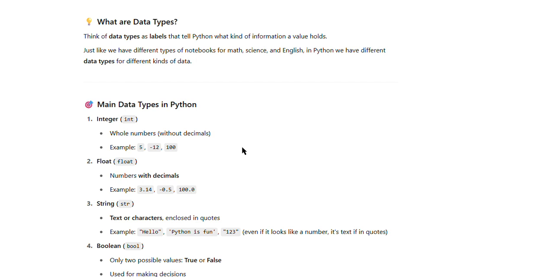And also we have float, numbers with decimals. To declare a variable with a decimal value, we should use float. And string, text or characters enclosed in quotes. We declare a string variable with the keyword str. You can see here example, hello, Python is fun, 123. Within quotes, whatever you write, even if it is a number, that would be treated as a string only. And boolean. Boolean is nothing but two possible values, that is true or false, used for making decisions.